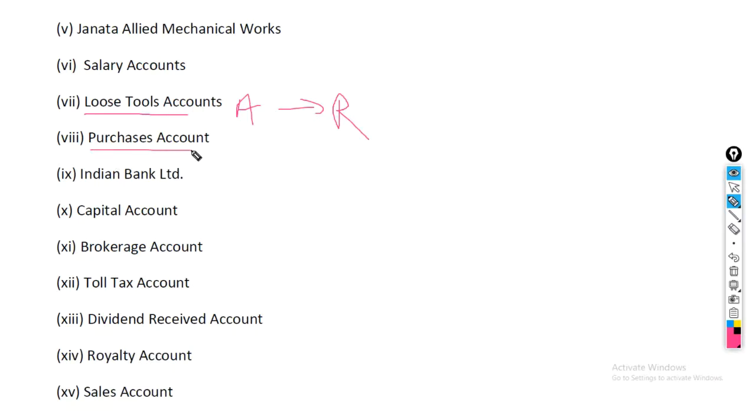Purchase account and sales account. As you can see right here, when we read the definition, a real account means whatever is related to the assets of the company. Hence, purchase and sales are related to the goods or services of the company. Hence, this is a real account, and this one is also a real account.